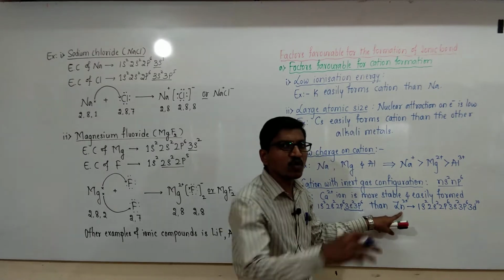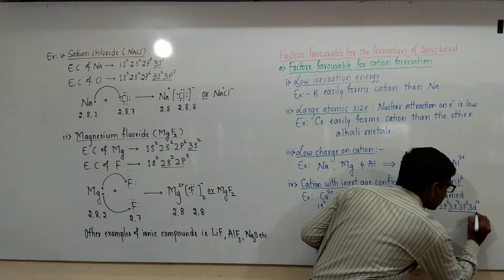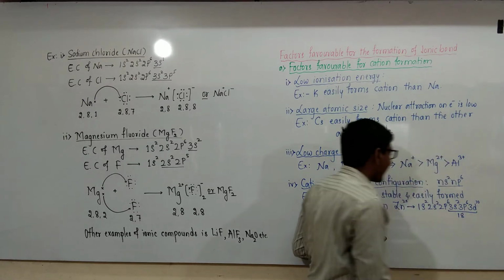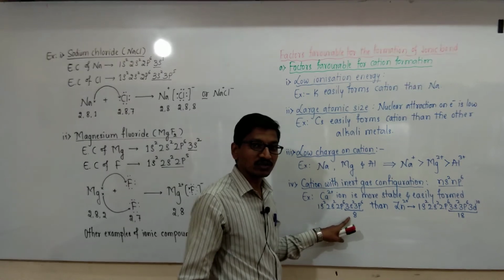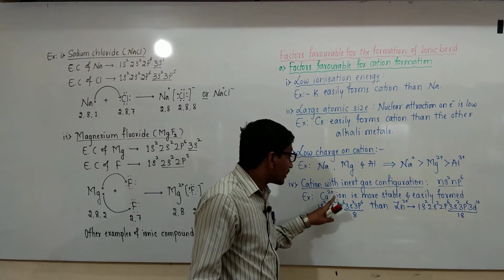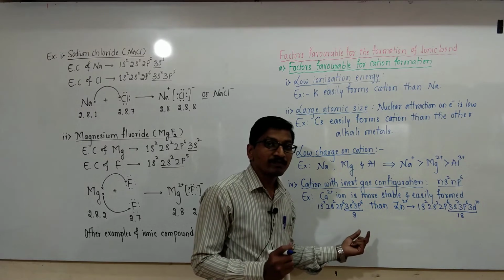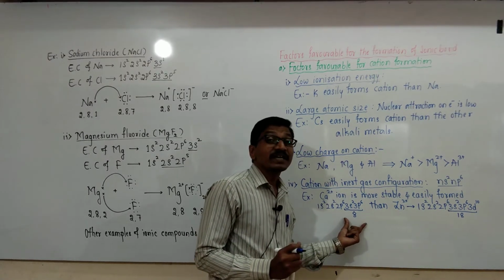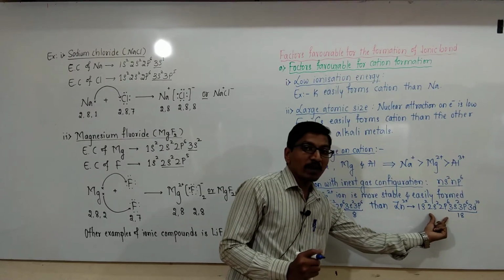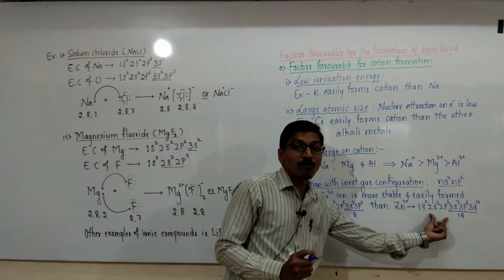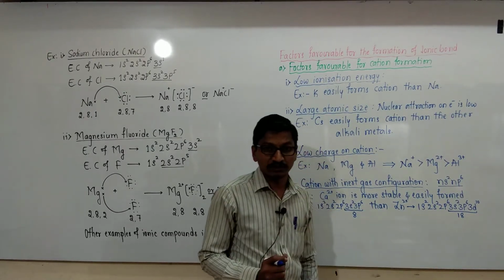In the plus 2 state, the 4s2 electrons are lost, and its valence shell contains 8 electrons. The calcium 2+ ion is more stable and easily formed because it attains inert gas configuration, whereas Zn2+ does not possess inert gas configuration.